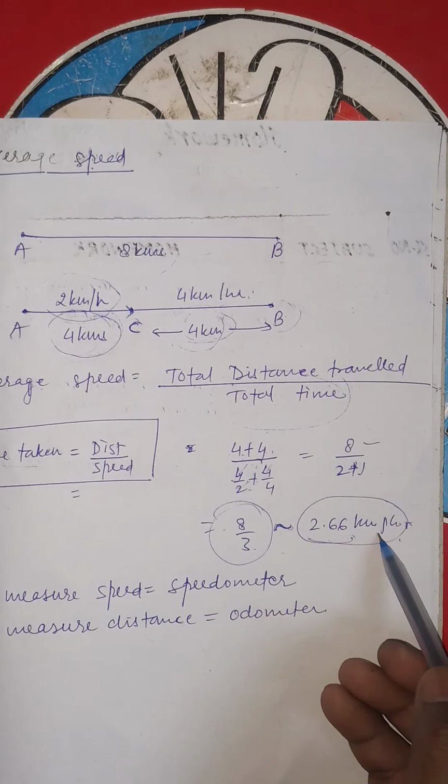Now there is one more meter in your vehicle which is used to measure the distance traveled by an object, the odometer. So learn it: the speedometer is used to measure the speed of an object, and the odometer is used to measure the distance covered by an object.